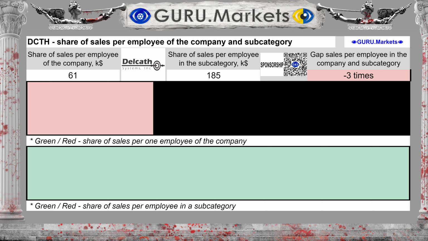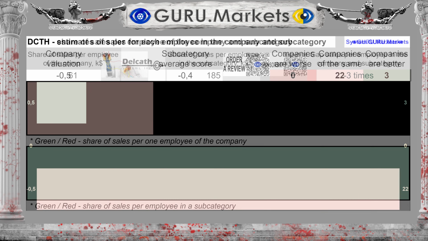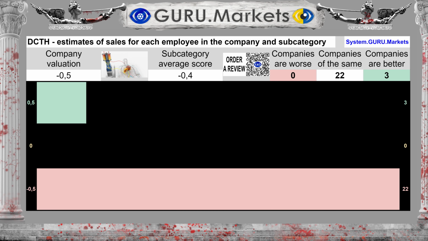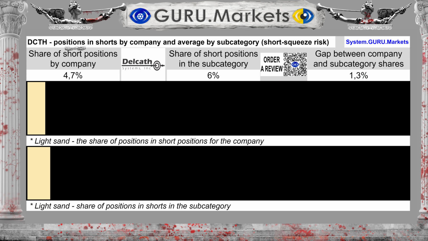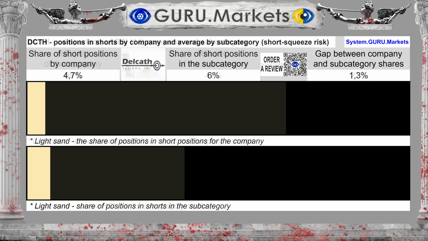The difference between the subcategory average and the company's performance is 203%. Estimation of the volume of revenue per company employee in comparison with the indicators of companies in the subcategory: Tolerable, minus 0.5 points. The volume of sales transactions was 4.7%, with an average for the subcategory of 6%. This is a short squeeze indicator.